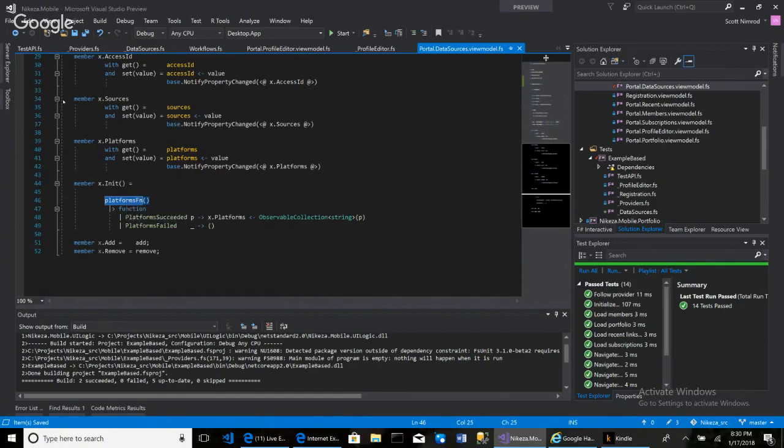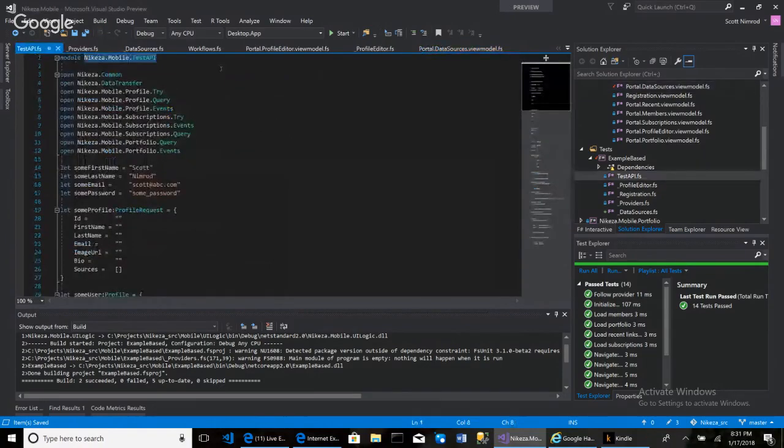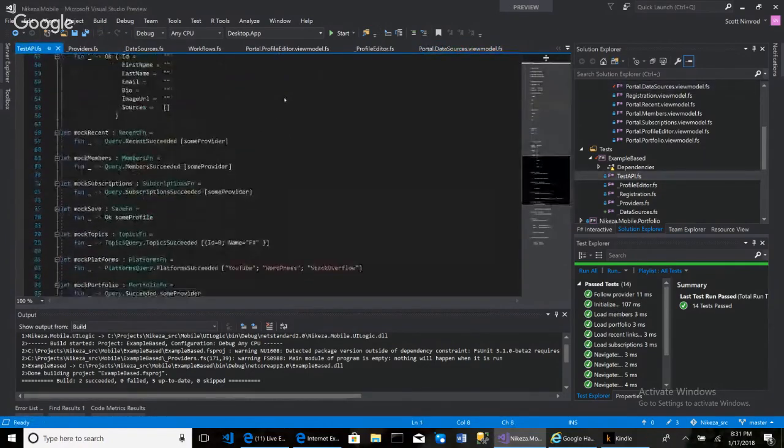It's going to query the platforms using an HTTP request, but this is an automated test, and so we don't want to do any HTTP requests. We just want to make sure that our business logic is correct. So in order to verify the business logic is correct, instead of using an actual I/O operation that relies on the HTTP request, we mock that out. Hence, if you look at the test API over here, we were using this mock platforms function right here, right?